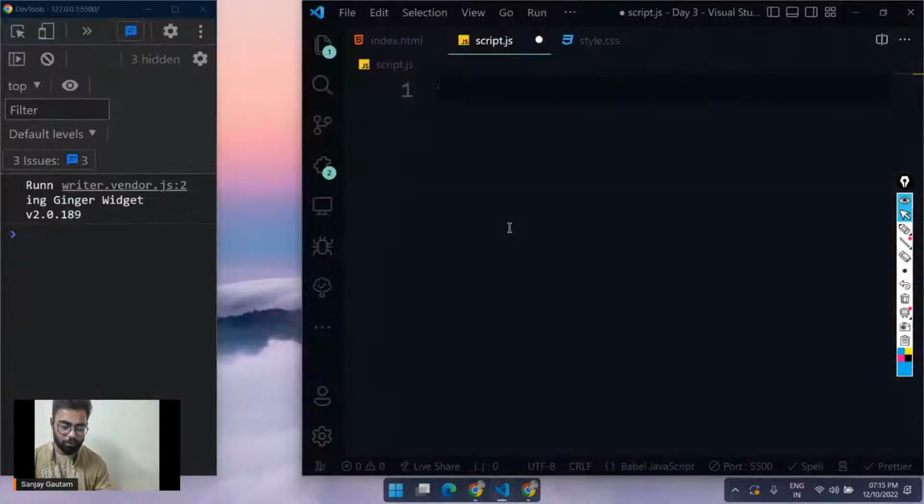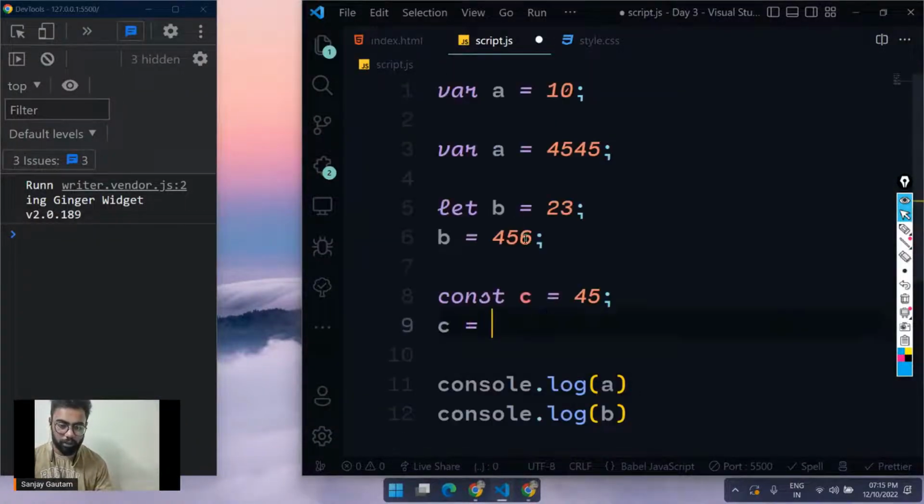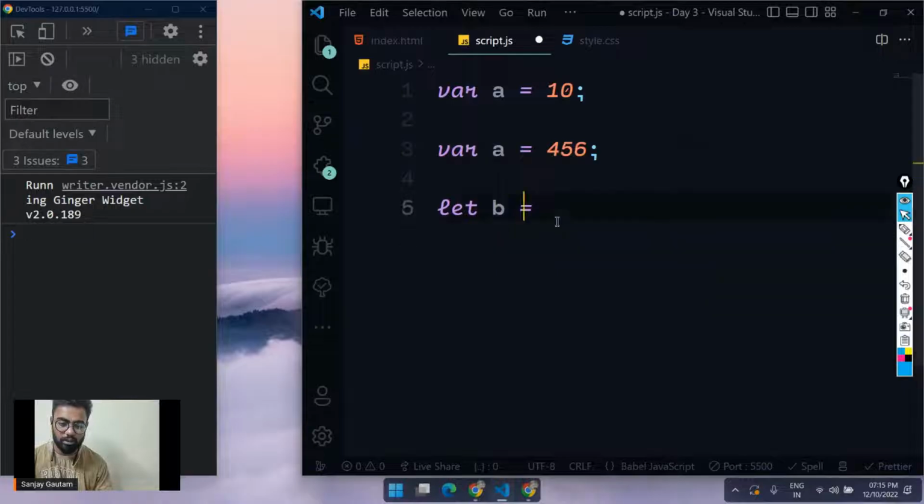Okay, so what's the purpose of this default? Somebody's asking, what is the default in the switch case?